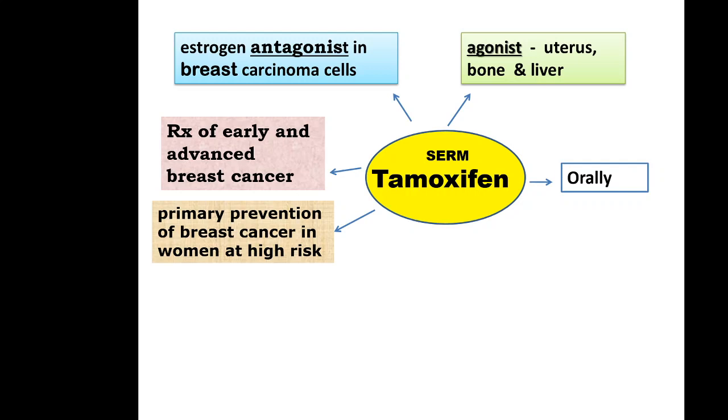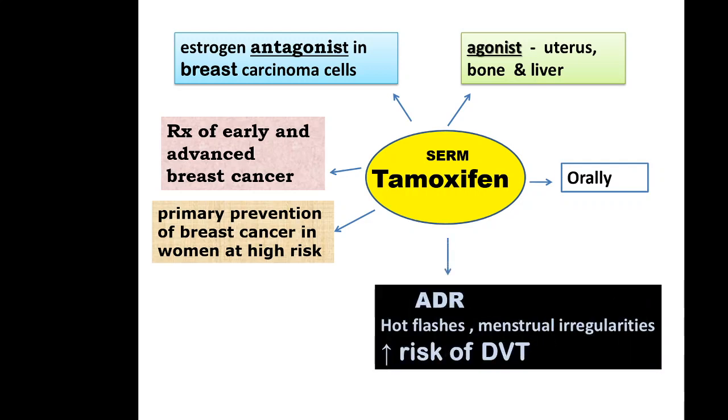Now there are some important side effects of tamoxifen. Hot flashes, also menstrual irregularities. But the most important problem with tamoxifen is increased risk of deep vein thrombosis, like estrogen, which increases the synthesis of clotting factors 2, 7, 9, 10.